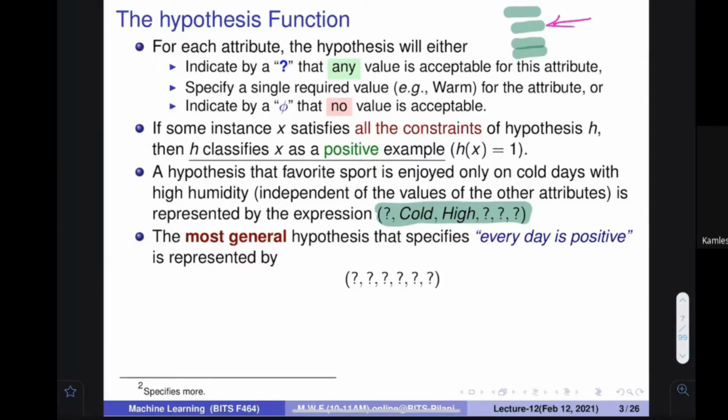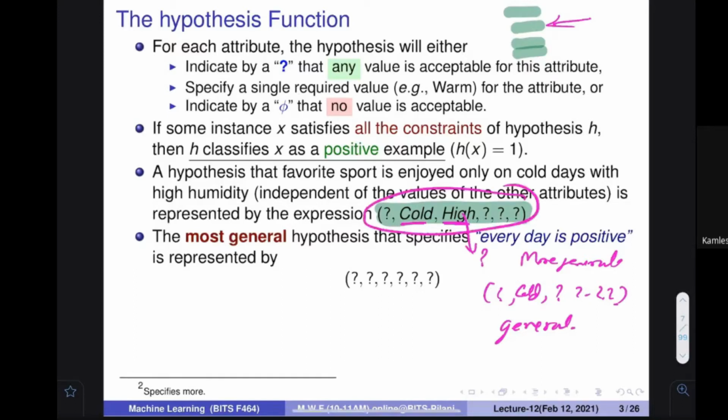Because we are specifying two values, if instead of high we put a question mark, it would be another hypothesis: question mark, cold, question mark, question mark, question mark, question mark, and this would be more general. So I think it is better to understand that the other one is more specific. There are two words, general and specific. You can remember it this way: if I specify more, it is more specific, and if it is more specific, it is less general.